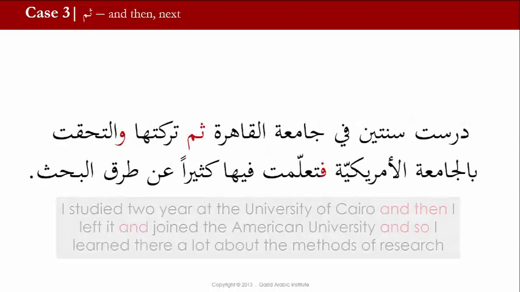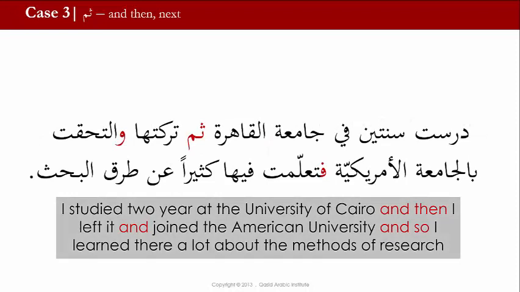Here we have another sentence. درست سنتين في جامعة القاهرة ثم تركتها والتحقت بالجامعة الأمريكية فتعلمت فيها كثيرا عن طرق البحث. I studied 2 years at the University of Cairo and then I left it and joined the American University, and so I learned there a lot about the methods of research. Here we have 3 connectors. درست سنتين في جامعة القاهرة ثم تركتها.